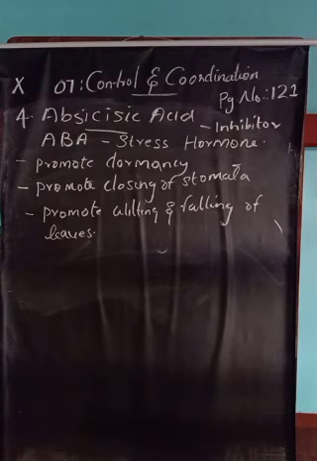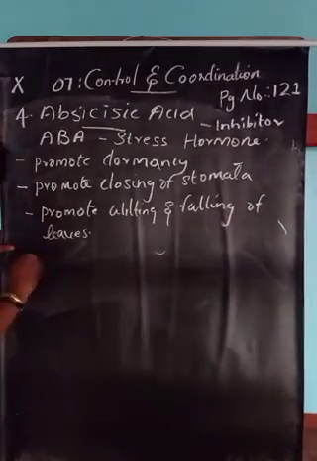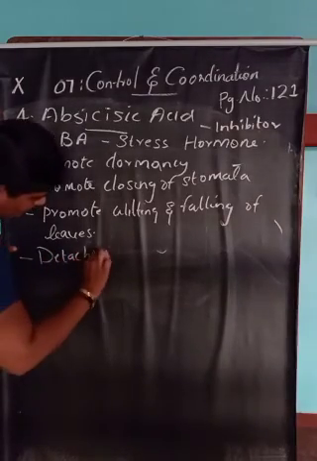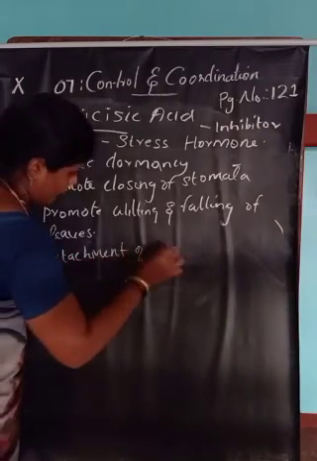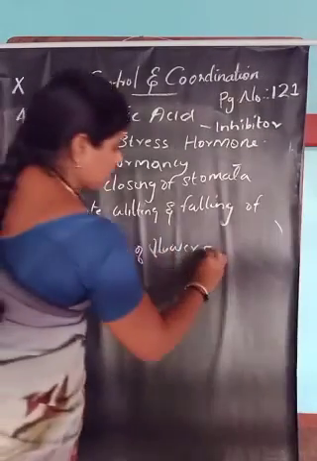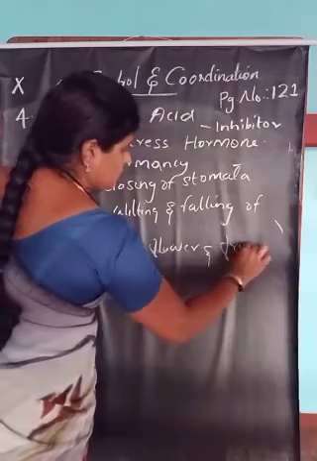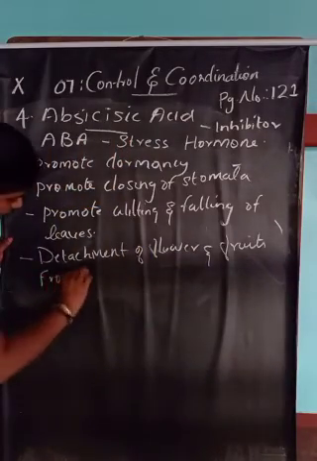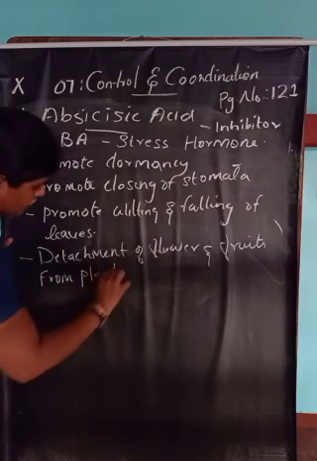And also the detachment of flowers and fruits from plants. So these are the major functions of abscisic acid.